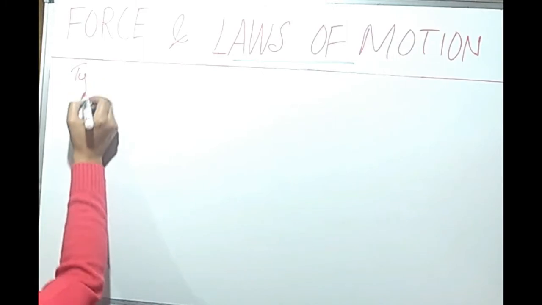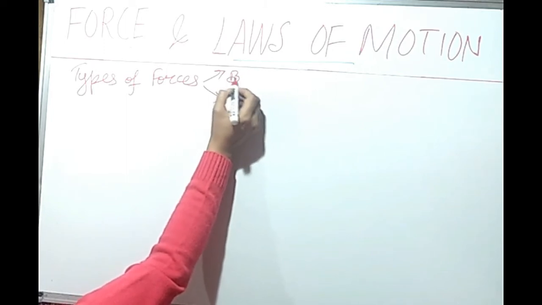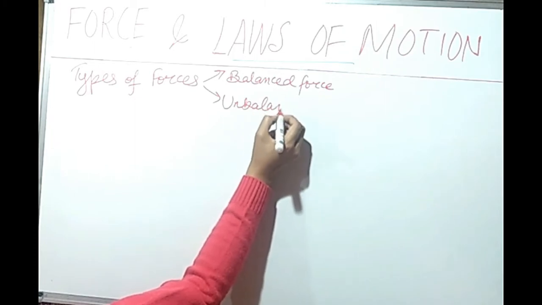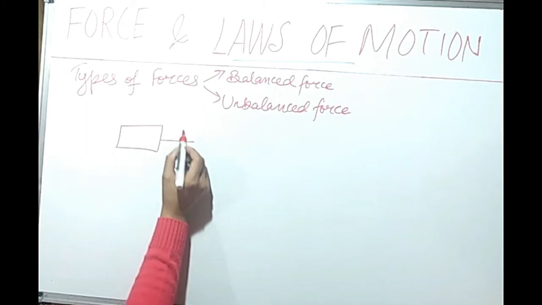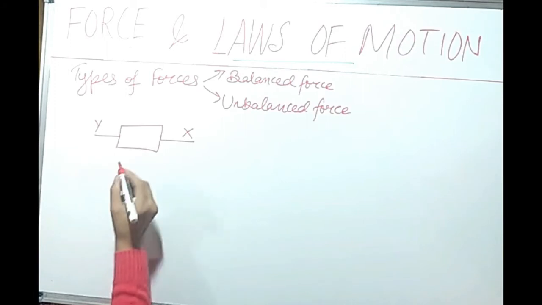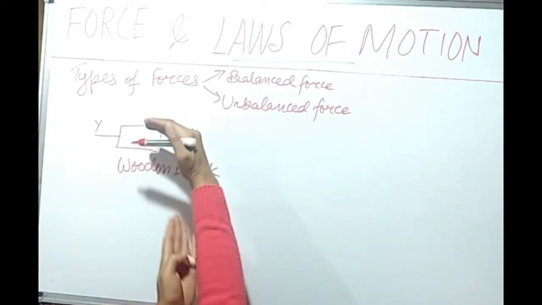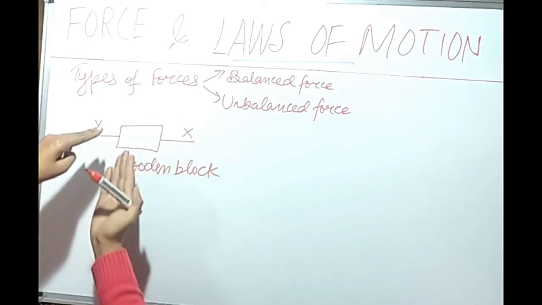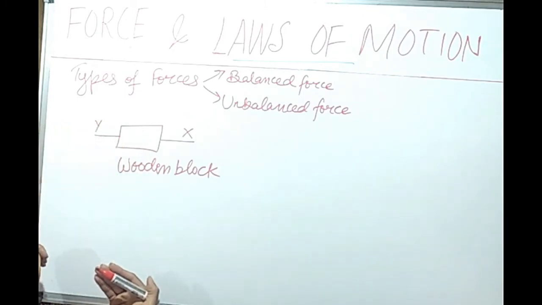Next is types of forces. We have 2 types of forces, balanced force and unbalanced force. Suppose there is a wooden block and 2 strings X and Y are tied on opposite faces of this block. When I apply some force along the X direction, this block will move in the X direction. And when I apply some force along the Y direction, it will start moving in the Y direction.